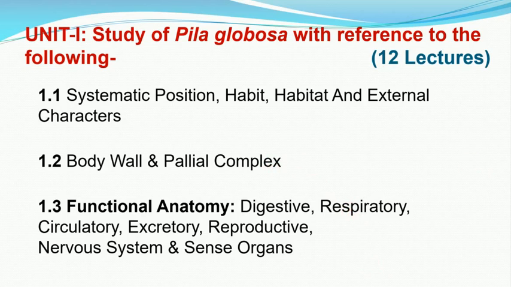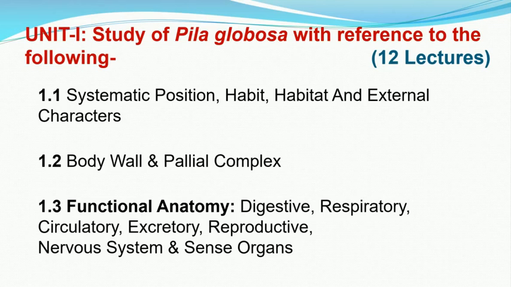In the next part, we will study the structure of body wall or integument, followed by body cavity or coelom and locomotion in Pila globosa. The third part of the syllabus is functional anatomy. So in this we are going to deal with different systems of Pila globosa. The first system is digestive system, in which we are going to study the anatomy of different digestive organs and associated digestive glands, as well as physiology of the digestion.